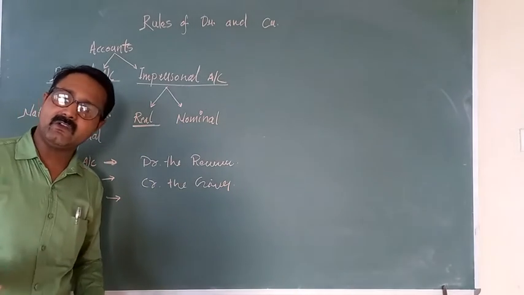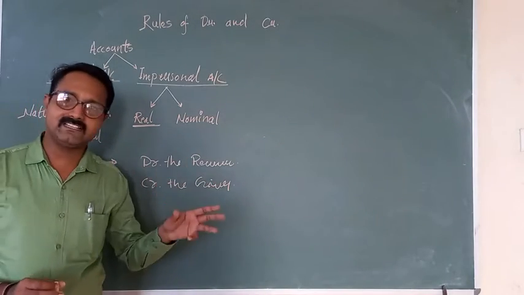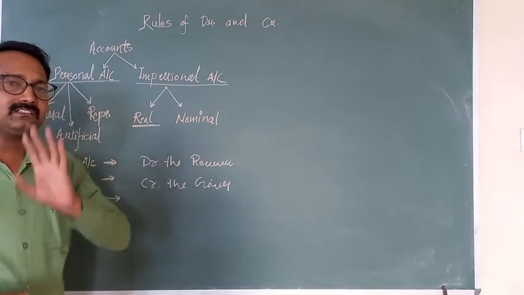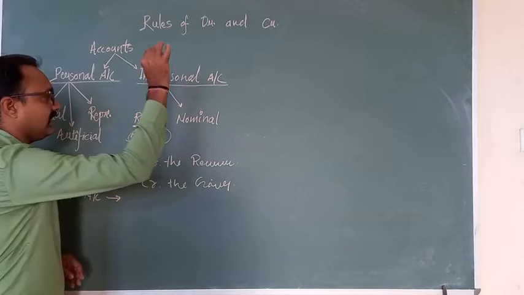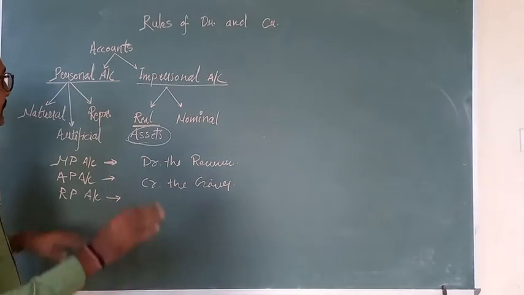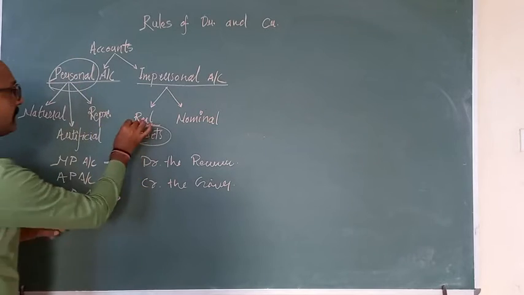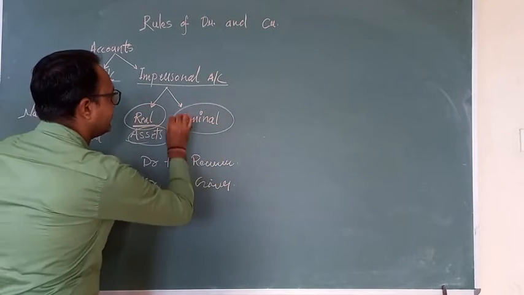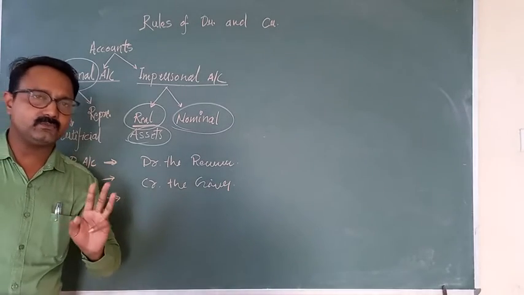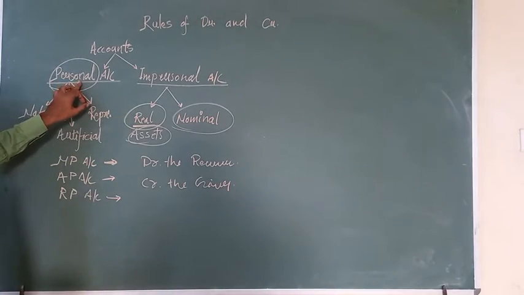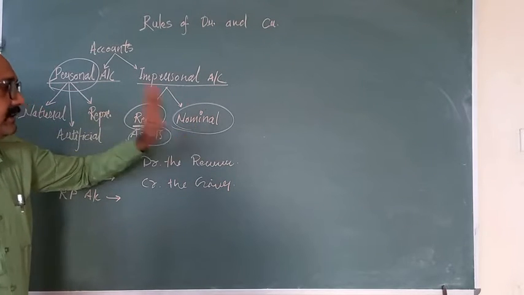It may be tangible or intangible assets. I think you are aware of tangible and intangible assets. All the assets come under the real account, so you can write here: all the assets. So we have rules related to the personal account, the real account, and the nominal account. On that basis you can divide accounts into three parts: first the personal account, second the real account, third the nominal account.